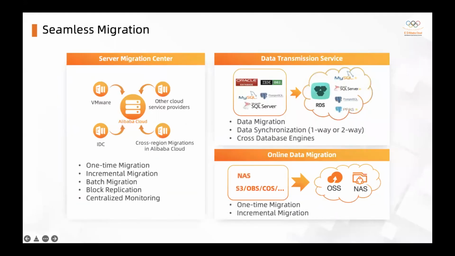So next is the seamless migration. So for customers, they want to embrace the multi-cloud strategy, or they want to move certain workload from their on-premise to the cloud, right? Actually, in Alibaba Cloud, we do provide different tools to help the customers migrate seamlessly. Because the first thing you think about migration to cloud, right, is how much effort should I take? It is very painful, right? Well, what's the successful rate? If I fail, what will happen, right? So you actually don't need to worry about that. These tools are used by millions of customers already, right?